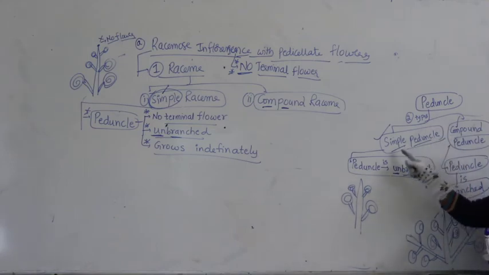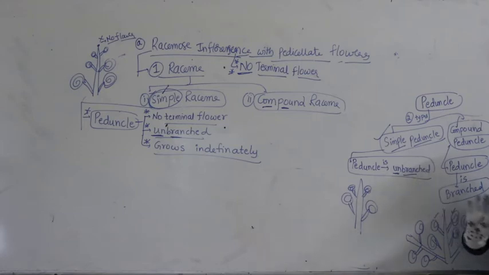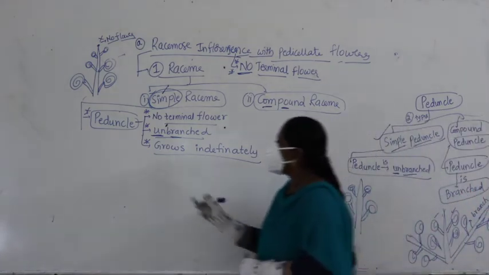Similarly, the peduncle is simple and compound. Simple means the peduncle is unbranched. There are no branches. Then if you look at no branches, you call this simple. Now, what is meant by compound peduncle? The peduncle is branched. You have so many branches. Then you use the term compound. Try to remember simple and compound. Right. So, here what did we say?